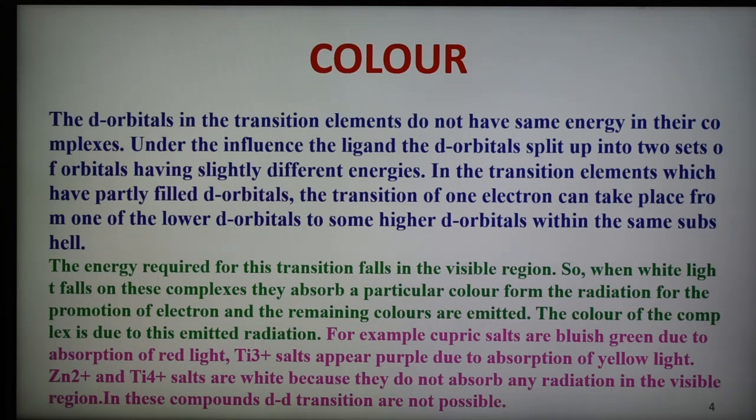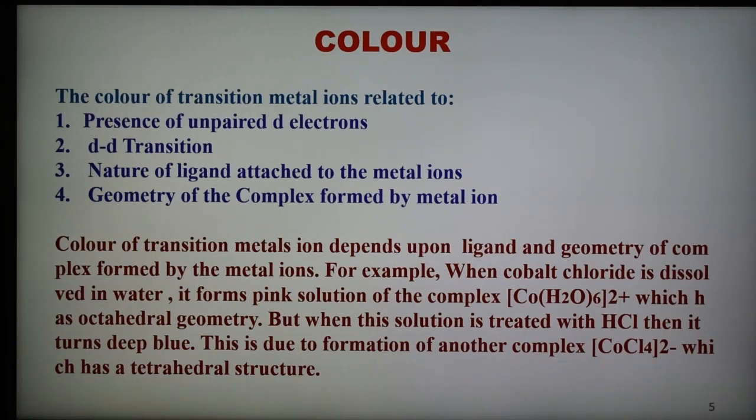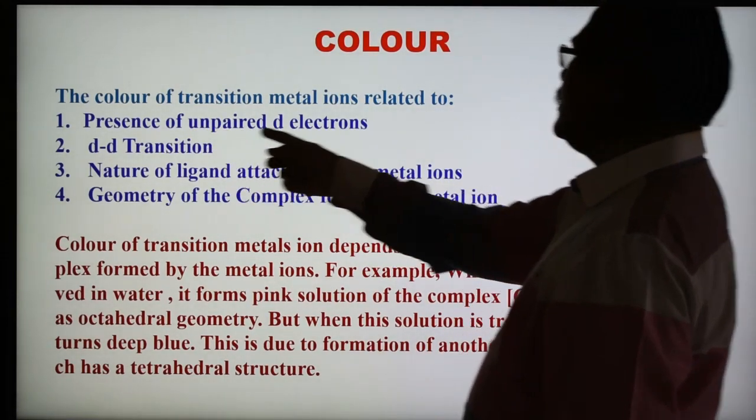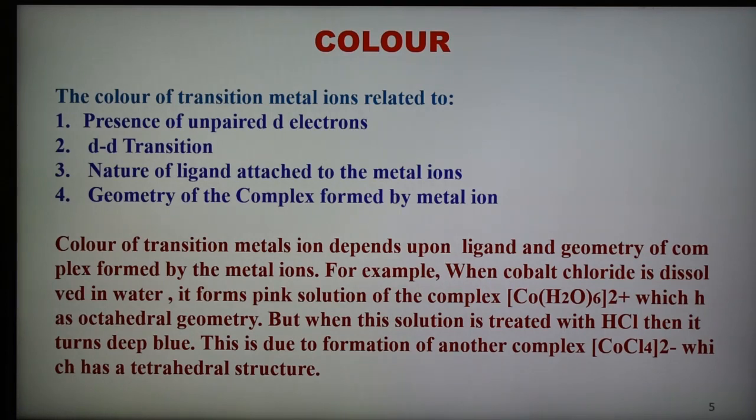The color of a transition metal ion appears when an electron is promoted from a d orbital of lower energy to a d orbital of higher energy. This is also called d-d transition, and it shows color. The color of transition metal ions is mainly related to four important points: the presence of unpaired d electrons, the d-d transition, the promotion of an electron from a lower d orbital to a higher d orbital, and the nature of the ligand attached to the metal ion.